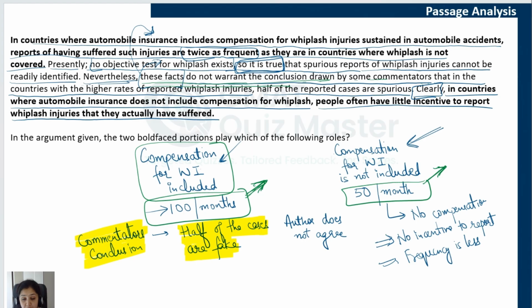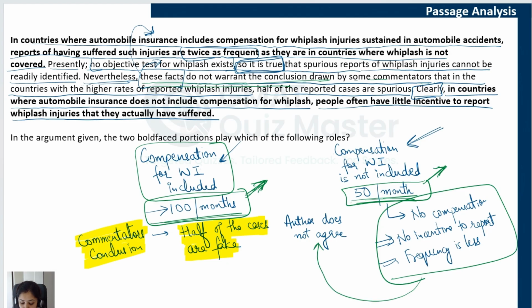So these are two different perspectives related to this difference in frequencies. One is by the commentator, and the author does not agree with it. The author presents an alternative explanation, and based on this explanation, the author arrives at this conclusion that we cannot arrive at the commentator's conclusion from these facts, which means that the author is saying that we cannot say that half of these cases are fake.